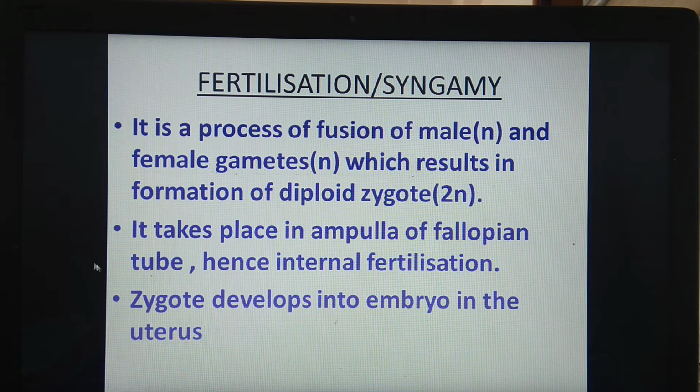Now, the zygote which gets formed develops into an embryo in the uterus. If you remember the system, we have seen the position of the uterus. Zygote formation takes place in the ampulla region. From the ampulla region, it will roll to the uterus region, and there the zygote will develop into the embryo. So this is the introductory part of the process of fertilization.